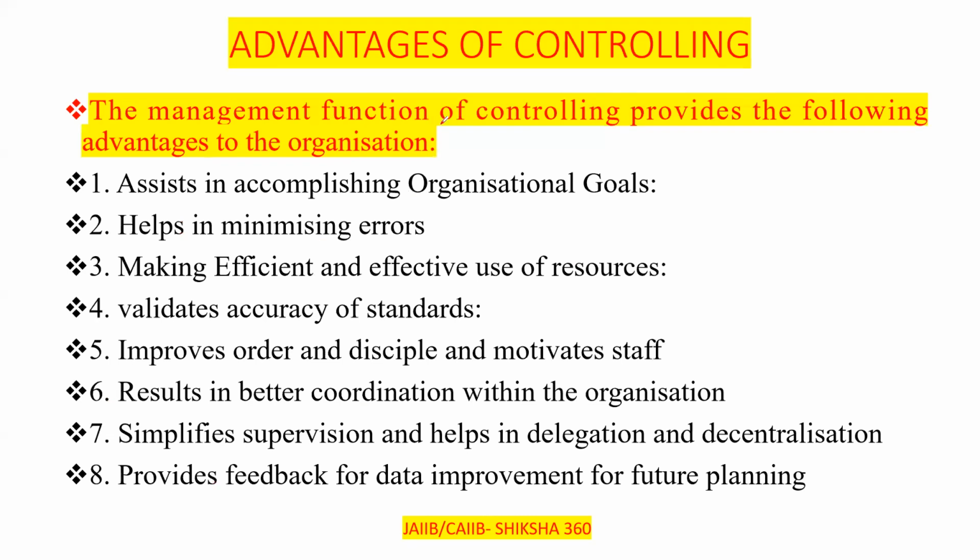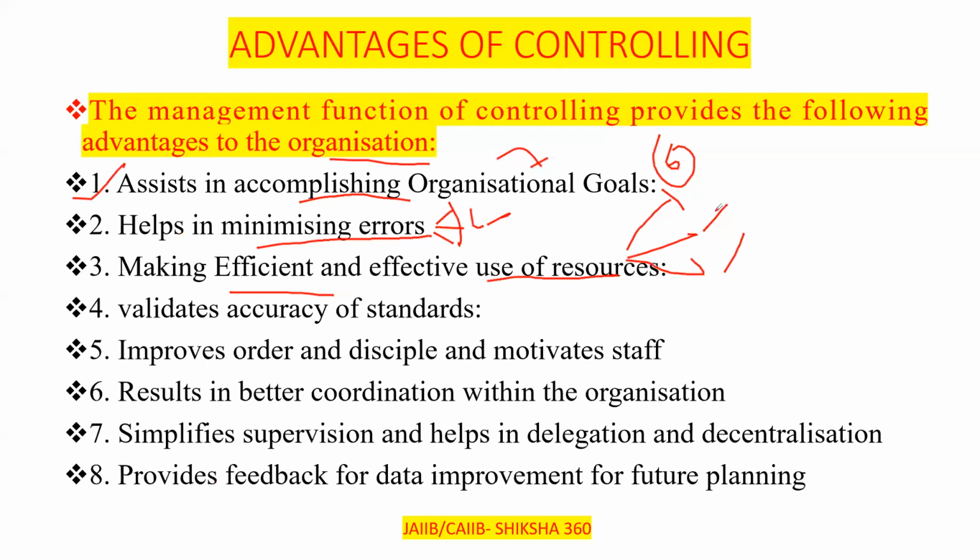The management function of controlling provides the following advantages to the organization. First one, it assists in accomplishing the organization's goals, which we will discuss from the starting. Second one, it helps in minimizing errors, as we have divided the work in a proper way, so it leads to a reduction of errors and we have control over that. Making efficient and effective use of resources: same thing, like we have 6 members in the branch, so we can divide our work specifically, like this type of work you have to do, and if there is any basic query, all of you have to handle it.